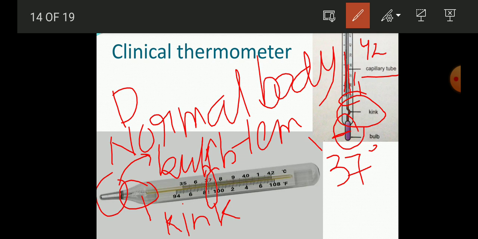So this will be sensitized, and immediately this mercury, which is now in the red color, will start moving upward. When it senses the high temperature, this mercury expands and goes up into the capillary tube and gives the reading of your body temperature.